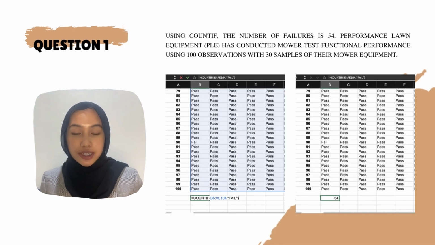For the first question, I will explain how I calculate this question. I calculate this question by using COUNTIF in Excel. The total shows the number of failures is 54.